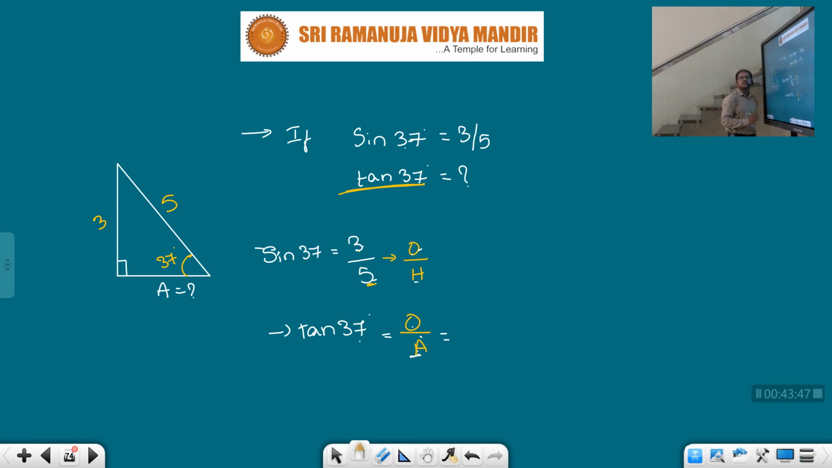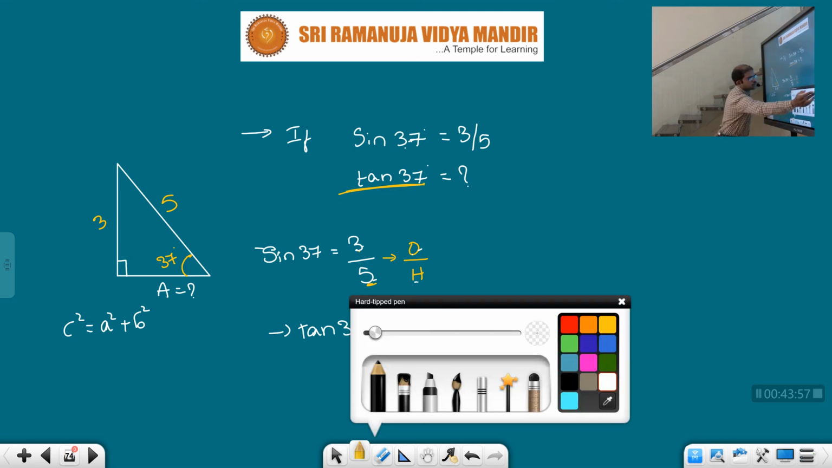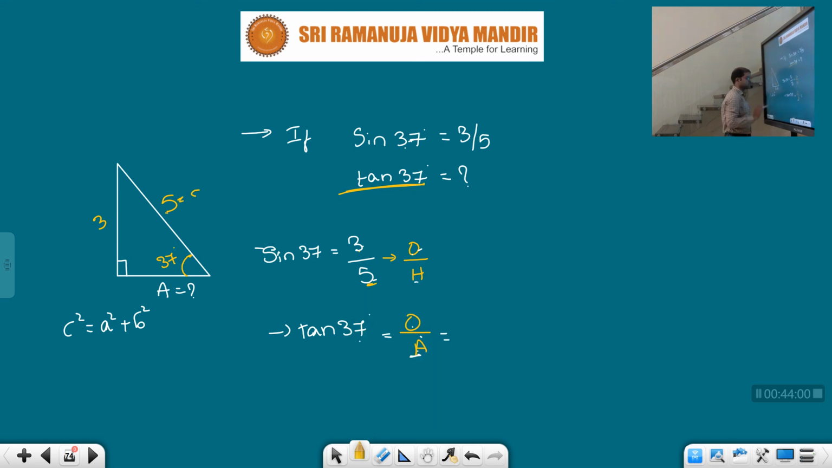So we need to find that adjacent now. How can we find it? By using the Pythagoras theorem. C square equals a square plus b square, or b square plus a square, whatever. And what is in place of c? What is there, children? 5. So 5 square is equal to 3 square plus b square. 25 is equal to 9 plus b square. So b square equals 25 minus 9, which is equal to 16.